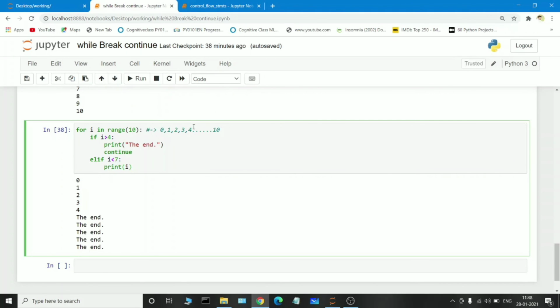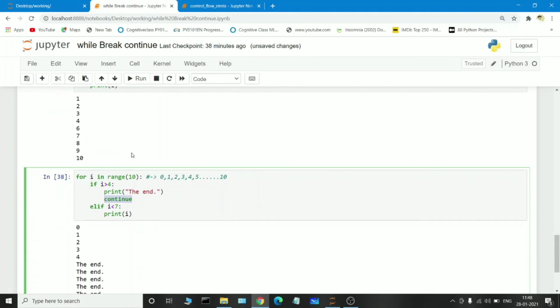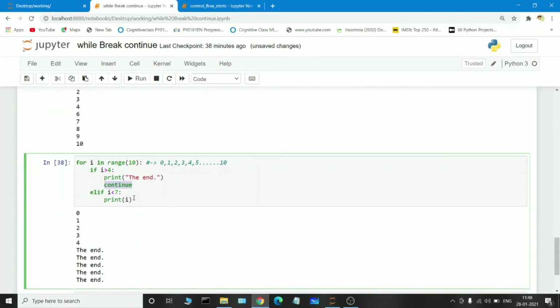Whenever the value will be 5, see, 5 is greater than 4, the condition is true, it will print the statement, and we are just passing the continue. In the last section we discussed that whenever we pass continue, that particular iteration gets skipped.